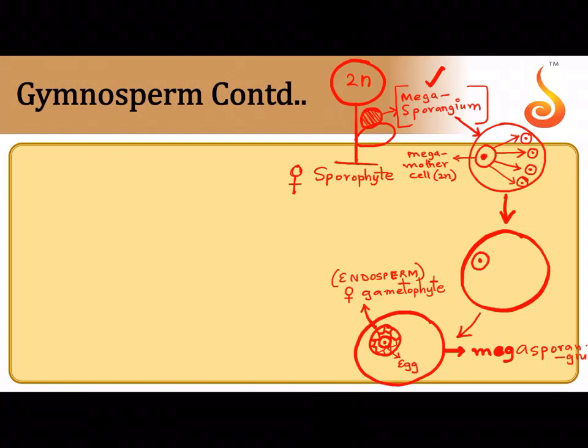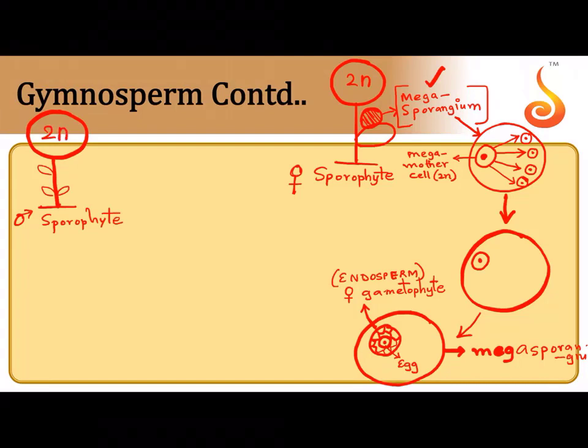Now I told you it sits inside and waits for the sperm. Where is the sperm coming from? It is coming from a different tree, which is this tree now. This tree is referred to as the male sporophyte. It is also a diploid sporophyte. On the male sporophyte, just like we saw the Megasporangium on the female sporophyte, there is a structure called the microsporangium.